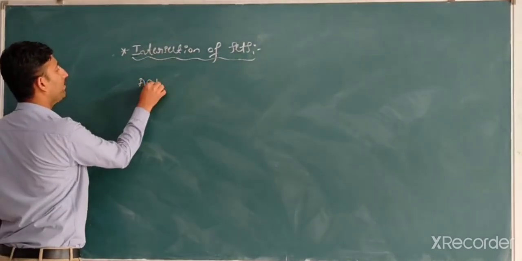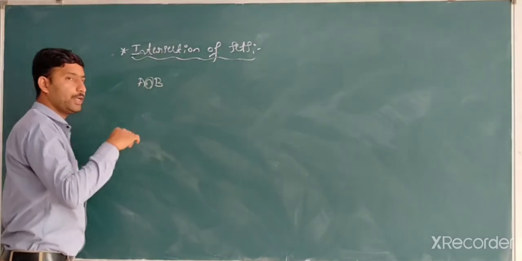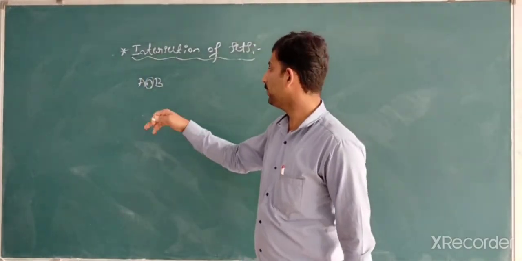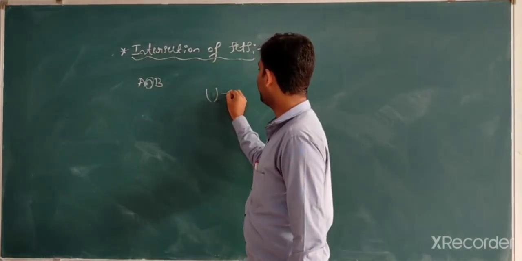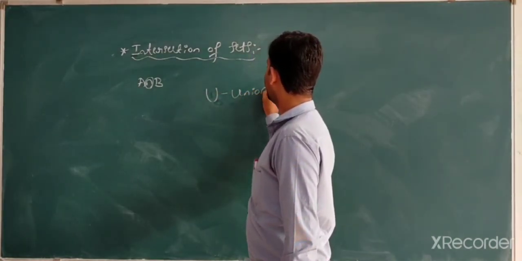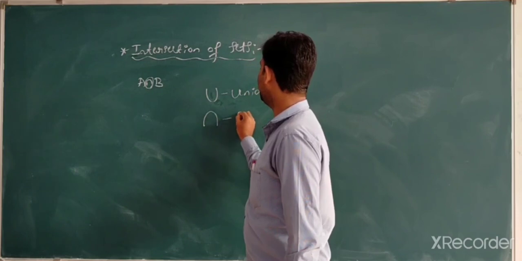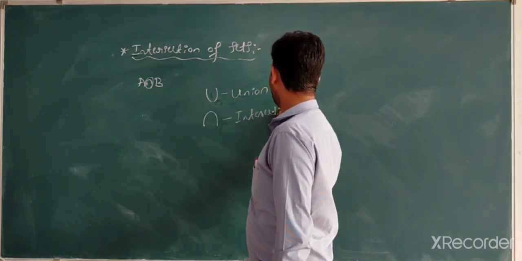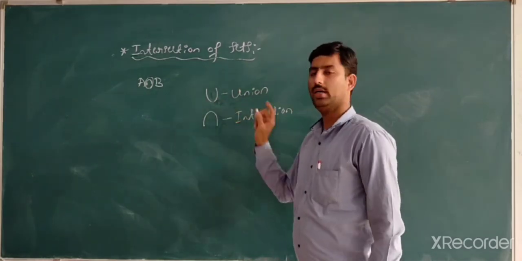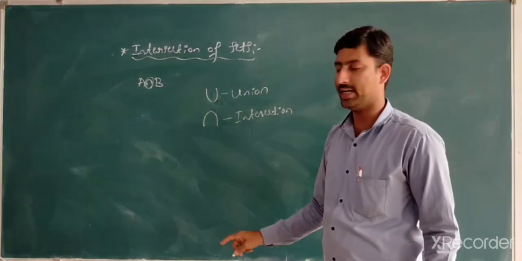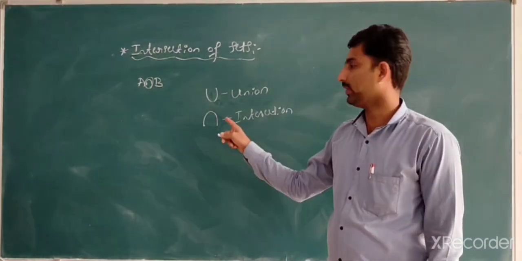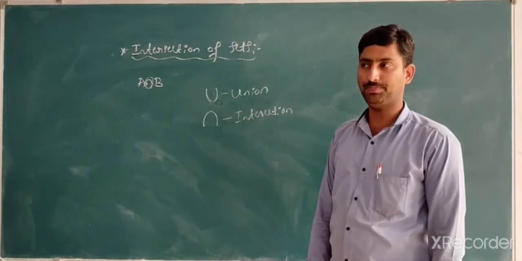This symbol is an upside-down U. In English, U means union, but the upside-down U is nothing but intersection. You just have to be clear with this U, whose name indicates union, and this upside-down U, which is nothing but intersection.